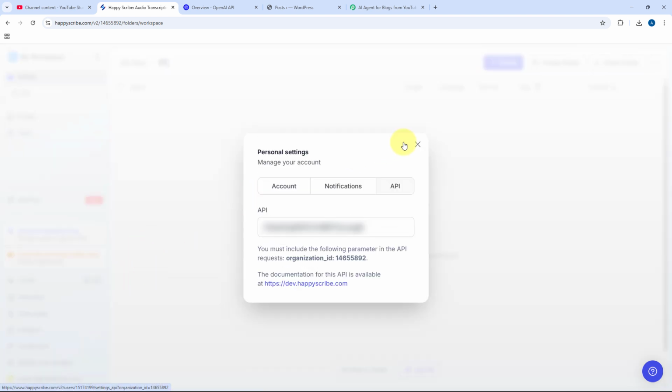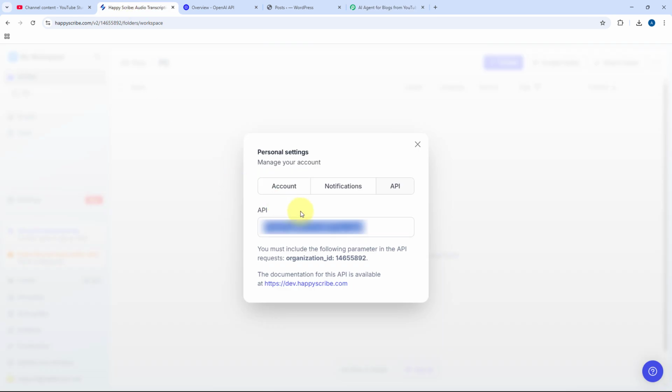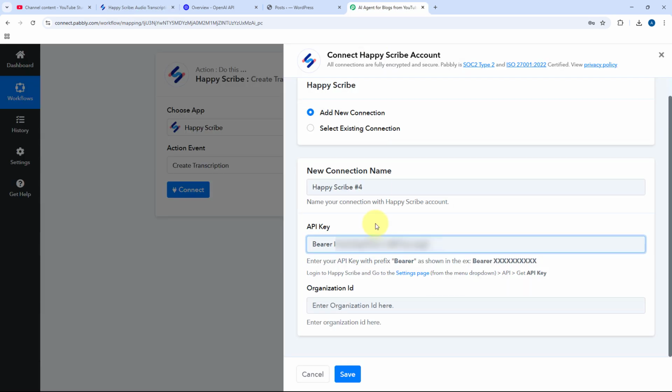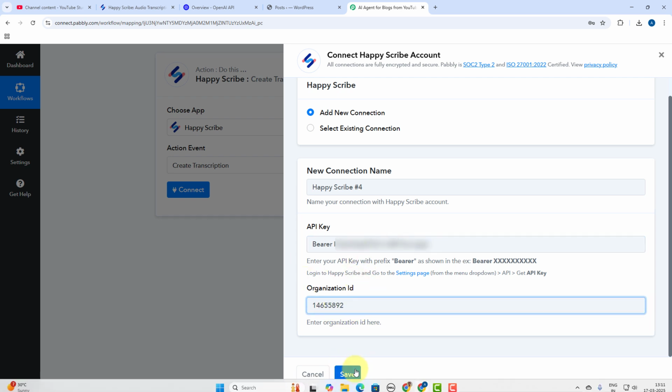Under personal settings, go to API, and here you can see the API key of your Happy Scribe account. Just copy the API key from here and paste it over here after Bearer. For the organization ID, we'll get back to Happy Scribe, and below the API key, you can see the organization ID. Just copy it from here and paste it over here. And after pasting both of the details, just click on Save.